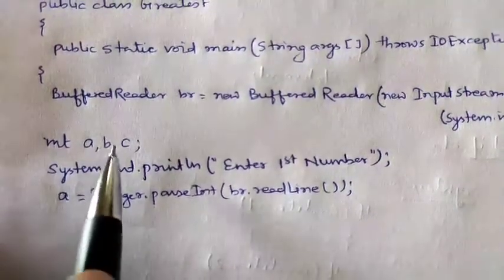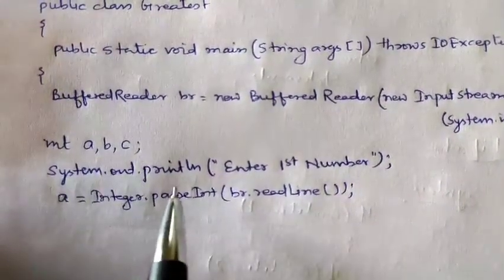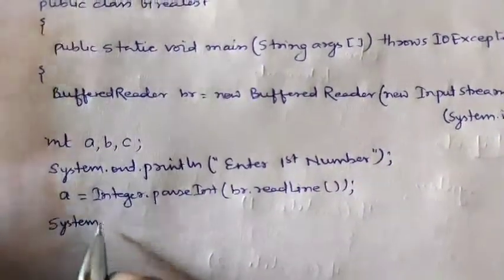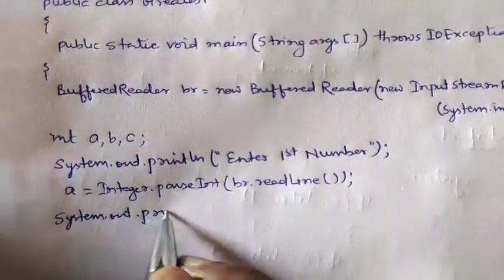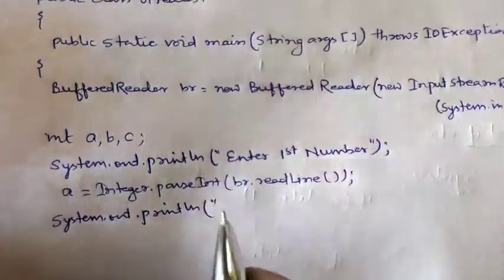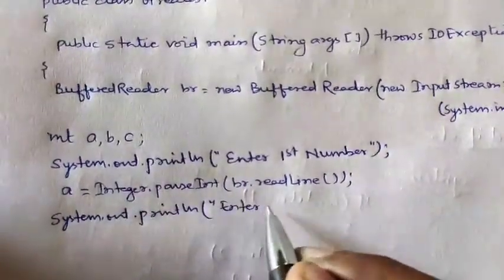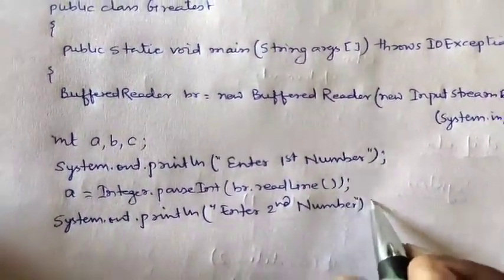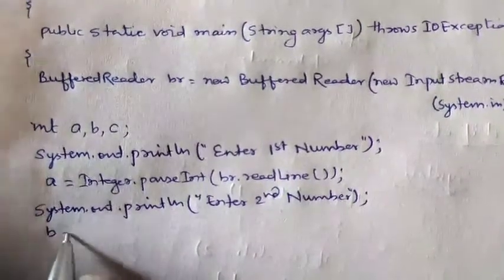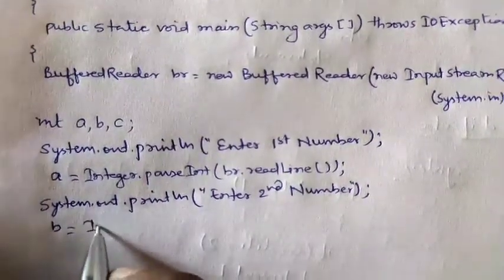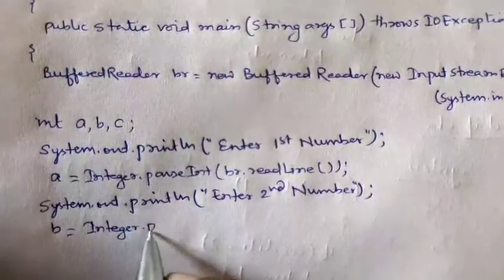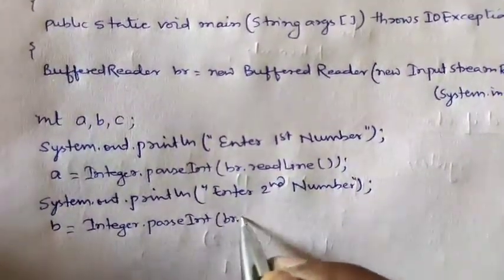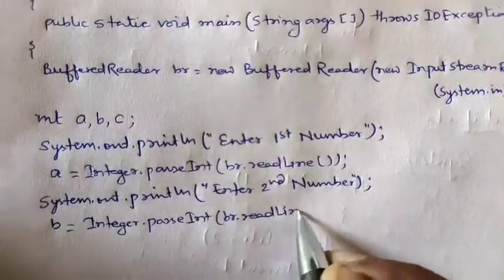Similarly, we have to store the values of b and c also. Similarly, we will ask the user to enter the second number and third number. We will write System.out.println, enter second number. Similarly, we will store the value of the second number in b, and we will write Integer.parseInt(br.readLine()).